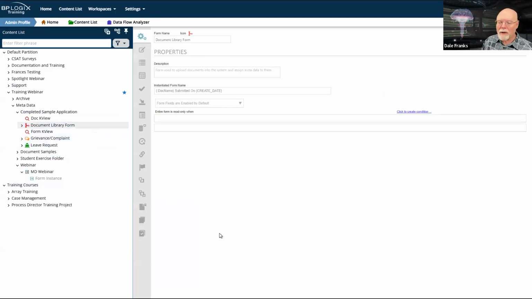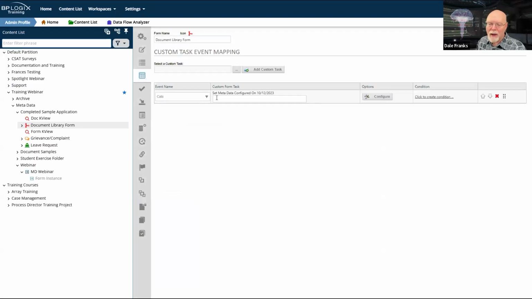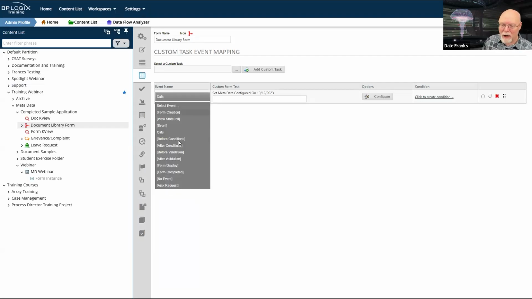So if we go back to the document library form and go back to the custom task event mapping, my category picker is named cats because I was too lazy to write categories. Now, cats is a category picker, and since it's showing up here, I think we can assume that it is an event field.